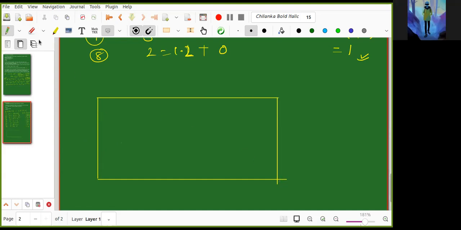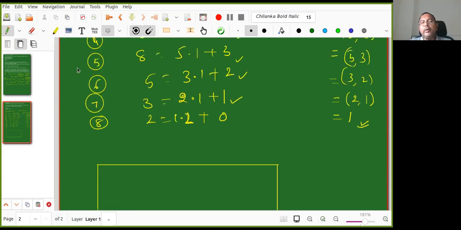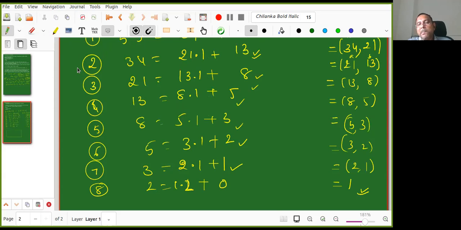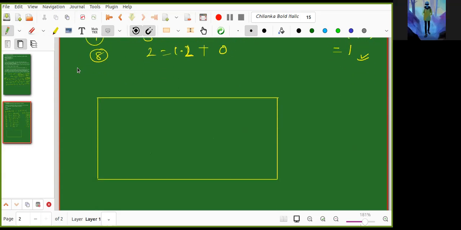So in the example you had given, couldn't we just stop at step 5 since we got 5 comma 3 and both are prime, so it will be 1? No, I do not know about primes and all. I'm not using the prime concept till now, I have not introduced it. Why do I need to complicate things? It is not we who are doing it, the computer will do it. The computer will stop when the remainder is 0.